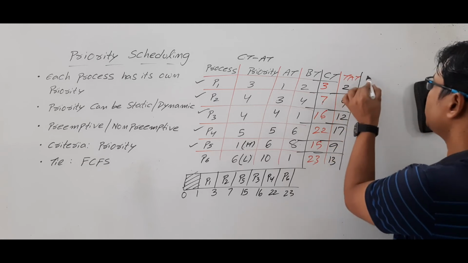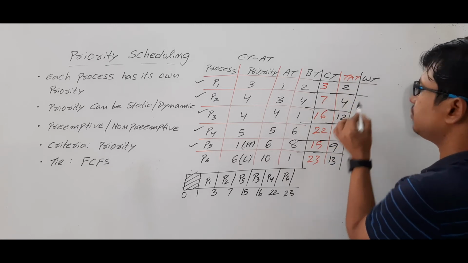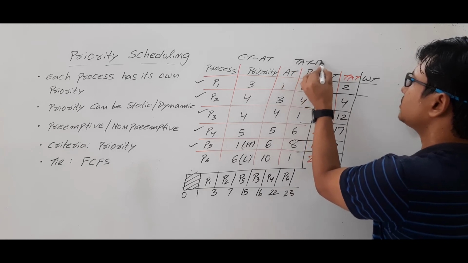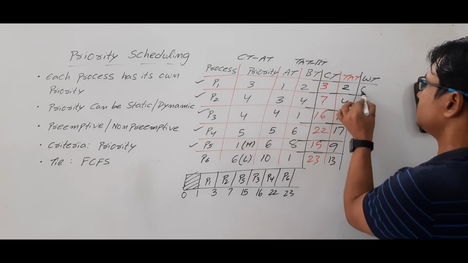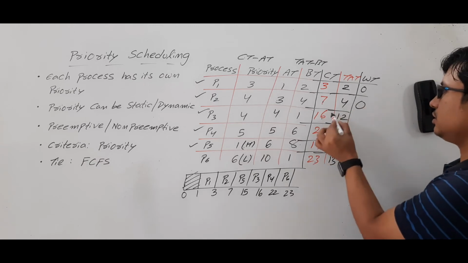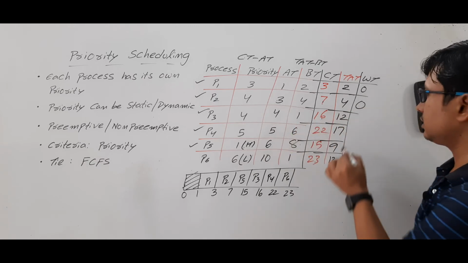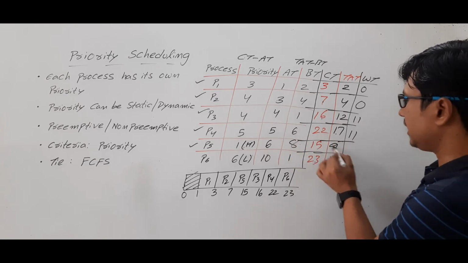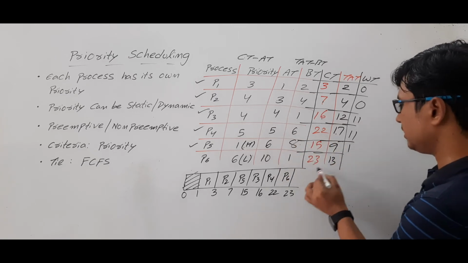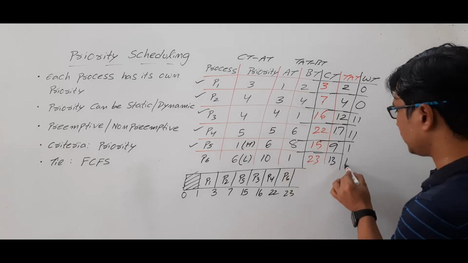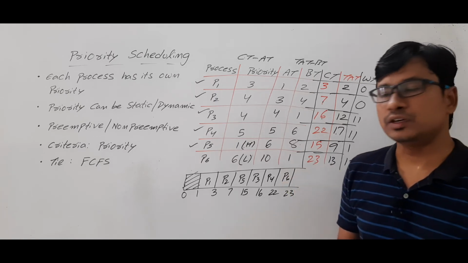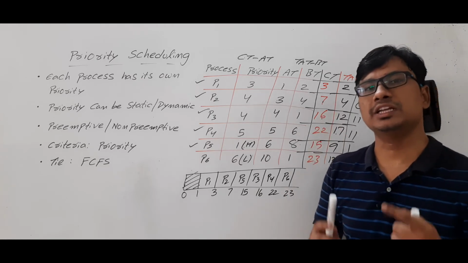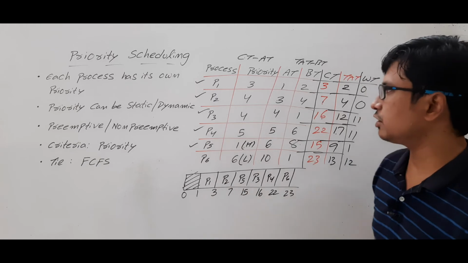Okay, now let me compute the waiting time. The waiting time can be computed as turnaround time minus burst time. So 2 minus 2, 0, 4 minus 4, 0, 12 minus 1, 11, 17 minus 6, 11, 9 minus 8, 1, 13 minus 1, 12. As it is a non-preemptive scheduling algorithm, the waiting time is equal to the response time. If you have any doubt, you can compute it.